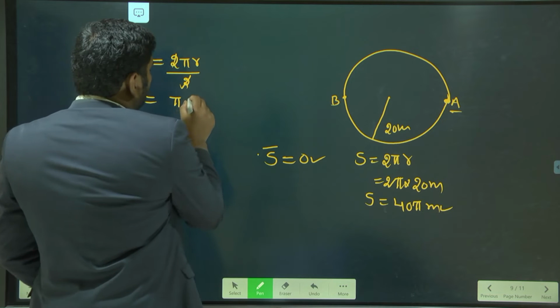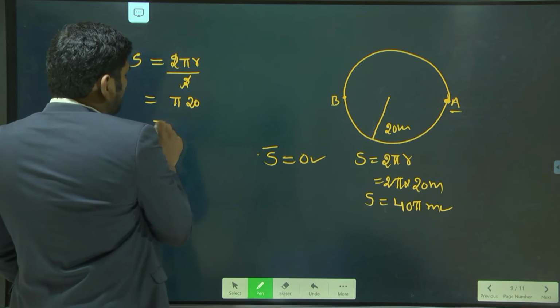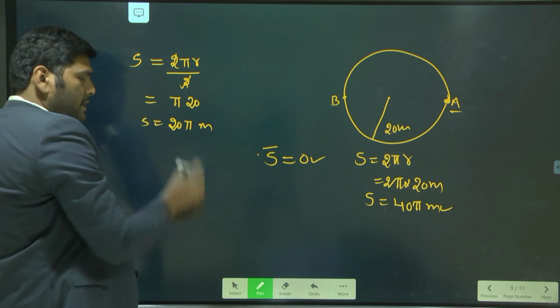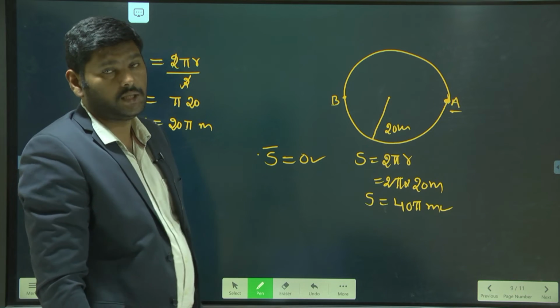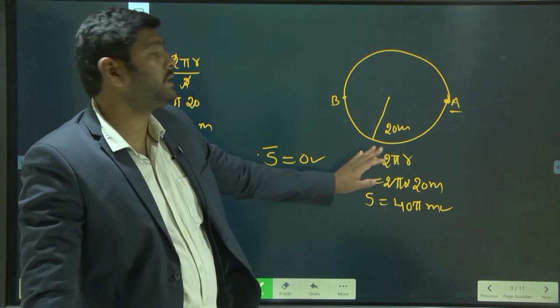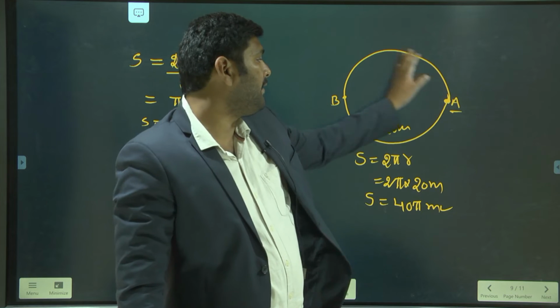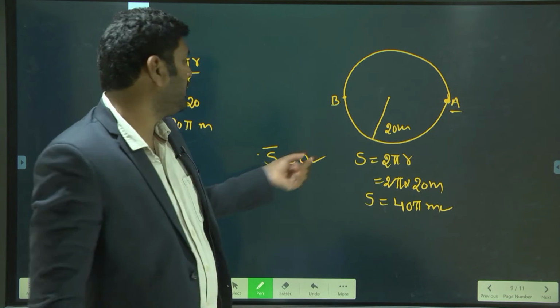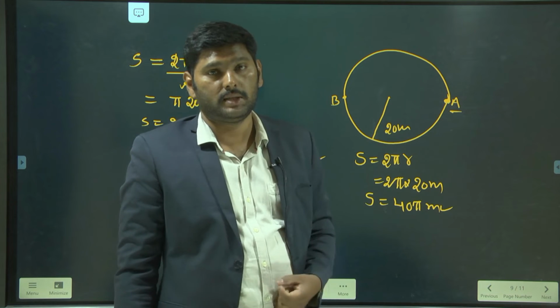Here r is 20, so 20 pi is your distance. When the athlete covers half of the circle, the distance is 20 pi meters if the radius is 20 meters.